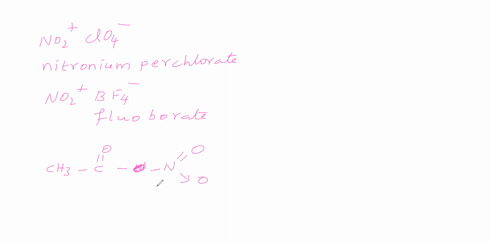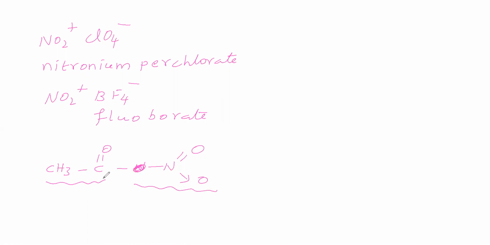Here we cannot give a bond because nitrogen can take maximum 4 bonds only. Nitrogen can take maximum 5 bonds, isn't it? Correct. So we can give a bond here. This is acetyl, and this is nitrate. Acetyl nitrate.